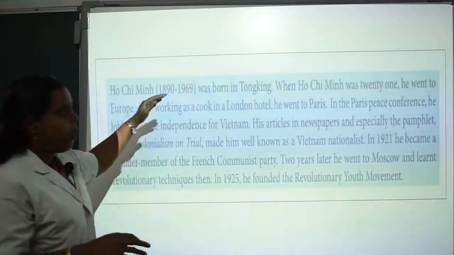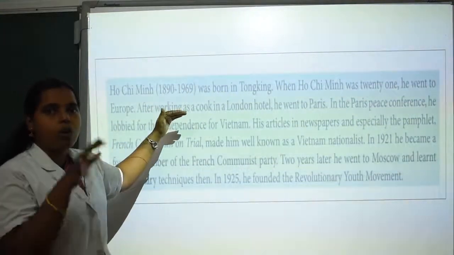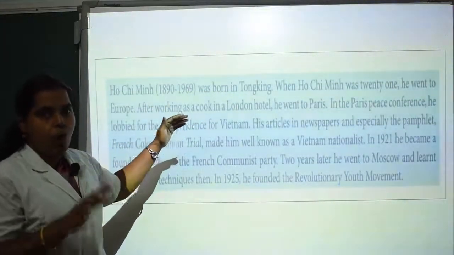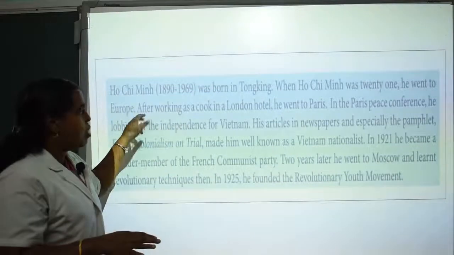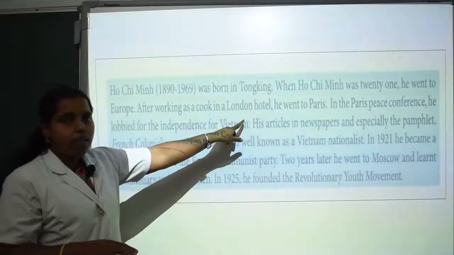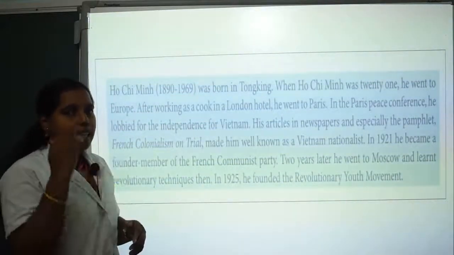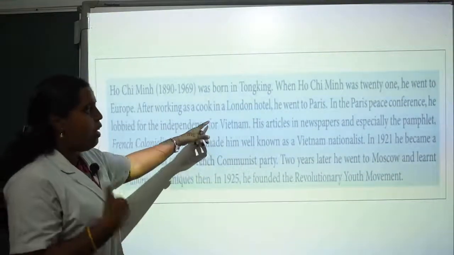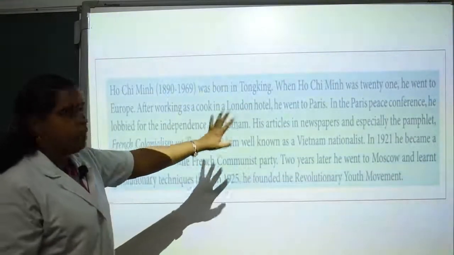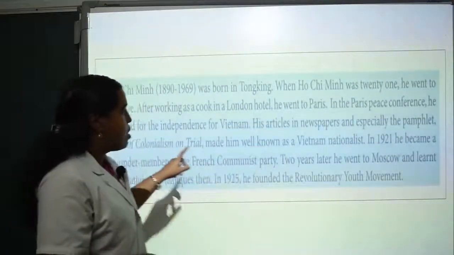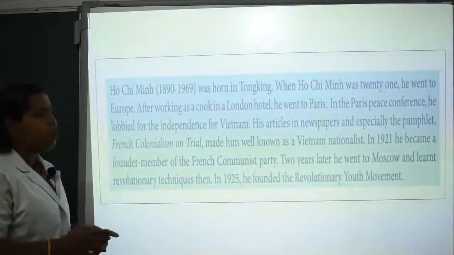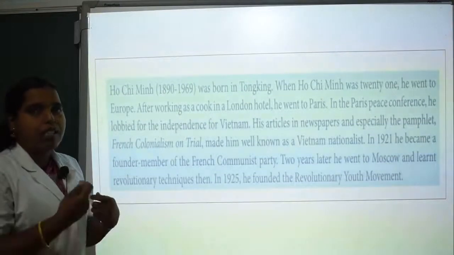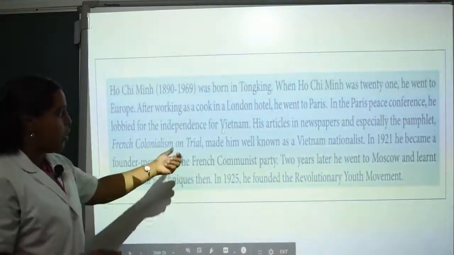In the same way, Ho Chi Minh was not always in his hometown or country. He was working for some time in a London hotel. So he got an idea of how much his country was suffering, and he got motivated to do something for it. So in the Paris Peace Conference, he lobbied for the independence of Vietnam. From there he started sowing the seeds for independence.